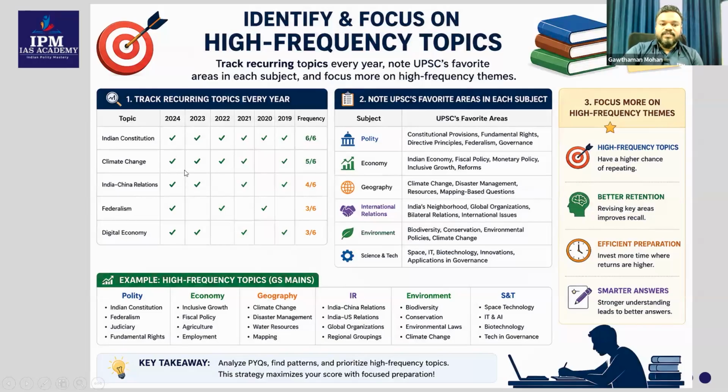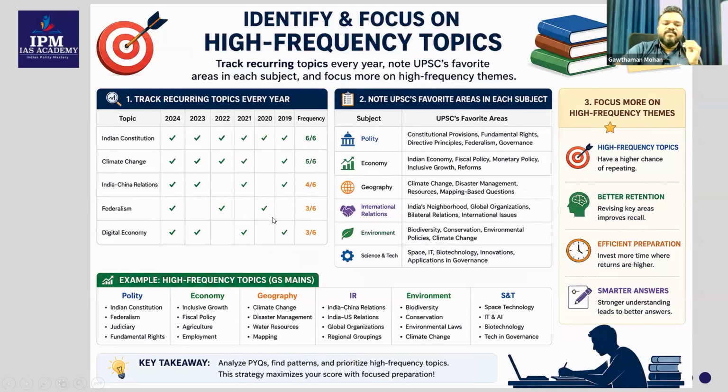See, climate change questions came in 2024, 23, 22, 21, and 19, which means out of the last 6 years we are taking, in the last 5 years you will be able to find questions on climate change, which means that is a priority topic. Then India-China relations. Out of the last 6 years, in 4 years you got questions related to India-China, which is actually a relevant topic, but still there is some relaxation.